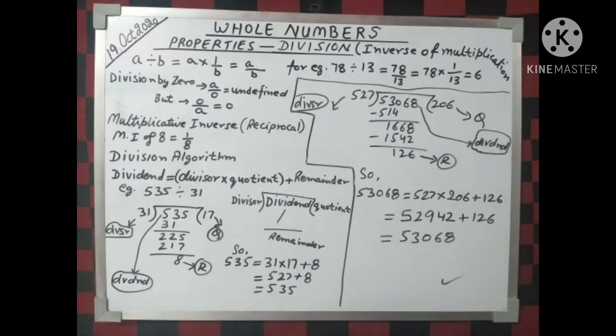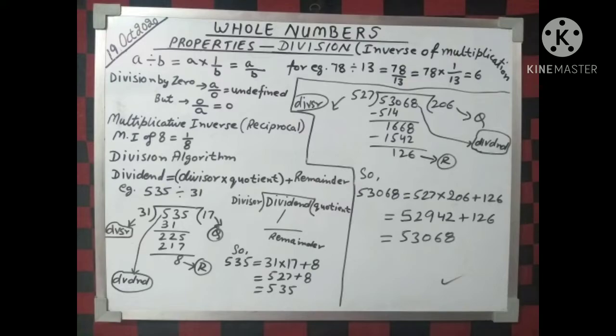Now let us see the division part. As you see on the board, I have written division is the inverse of multiplication. If we write A divided by B, it means A into 1 by B. This is written as A by B. For example, 78 divided by 13 is equal to 78 by 13, which means 78 into 1 by 13, and the answer is 6. We must note that any number divided by 0 is undefined in maths, but 0 divided by any number is equal to 0, right?